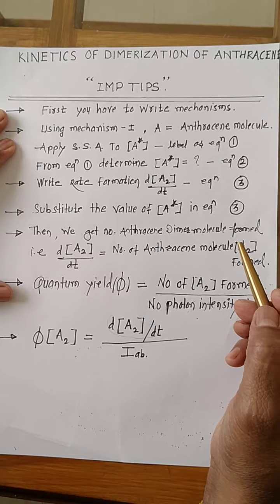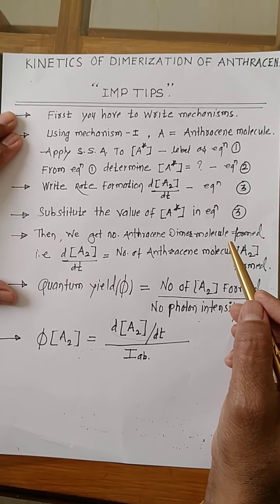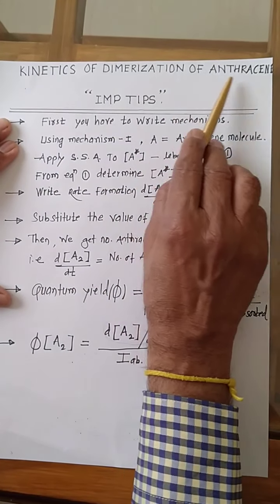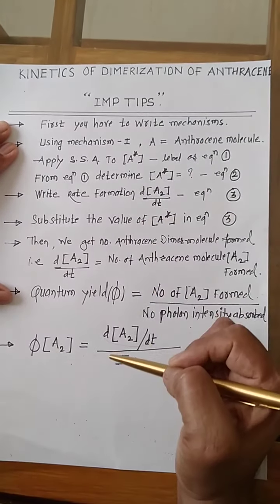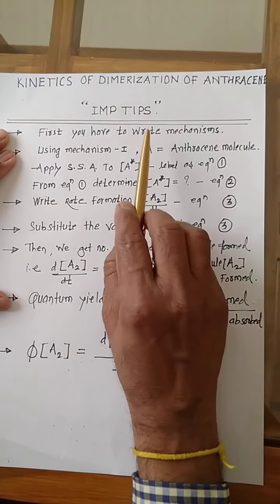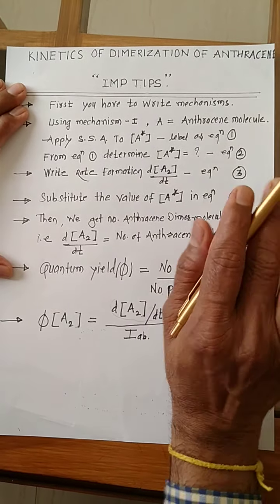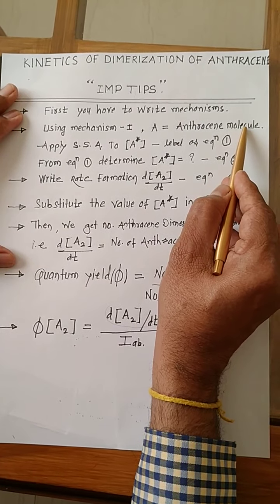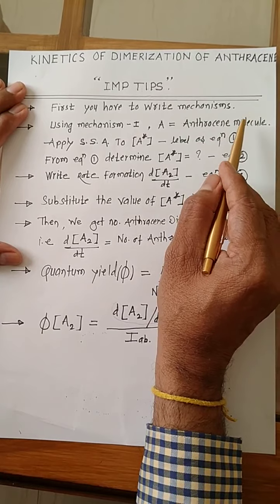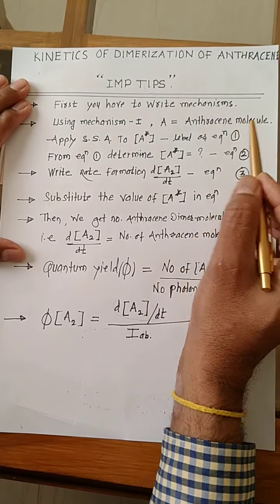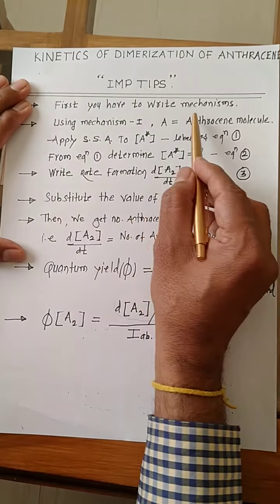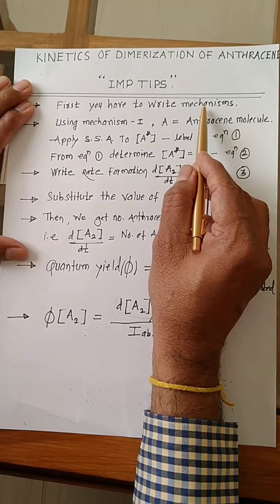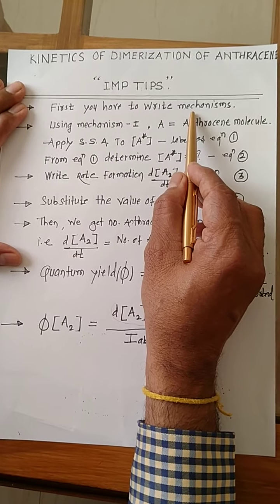Dear students, we have to derive the kinetics of dimerization of anthracene. Here there are some important tips. Suppose A stands for anthracene molecule. First of all, you have to write the proposed mechanisms of the kinetics. Here there are two proposed mechanisms.